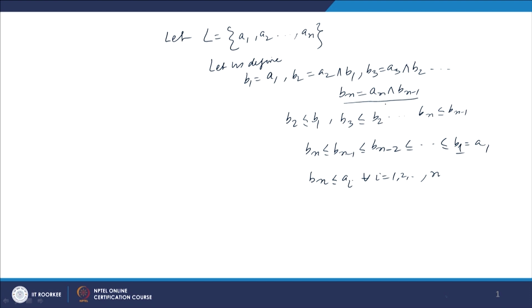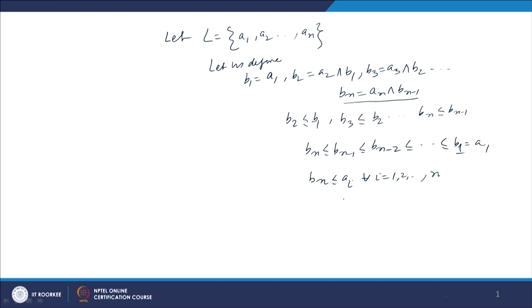Now, we want to prove that Bn precedes Ai for every i.